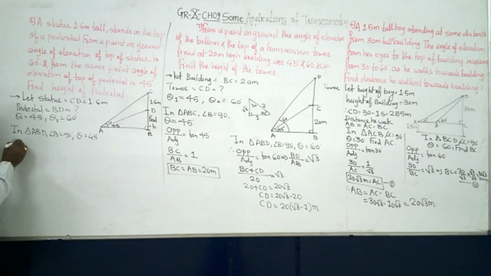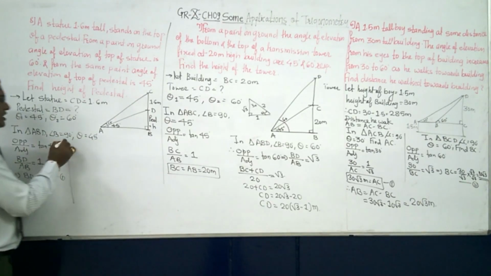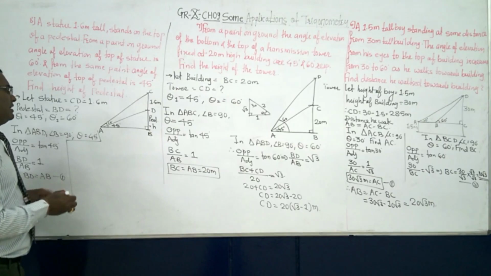Okay, so opposite upon adjacent is equal to tan 45. What is opposite here? It is BD upon what? AB is equal to what? 1. So this implies that BD is equal to AB. Equation number 1. Don't worry, keep it like this only. We will see what can be done in the other triangle.